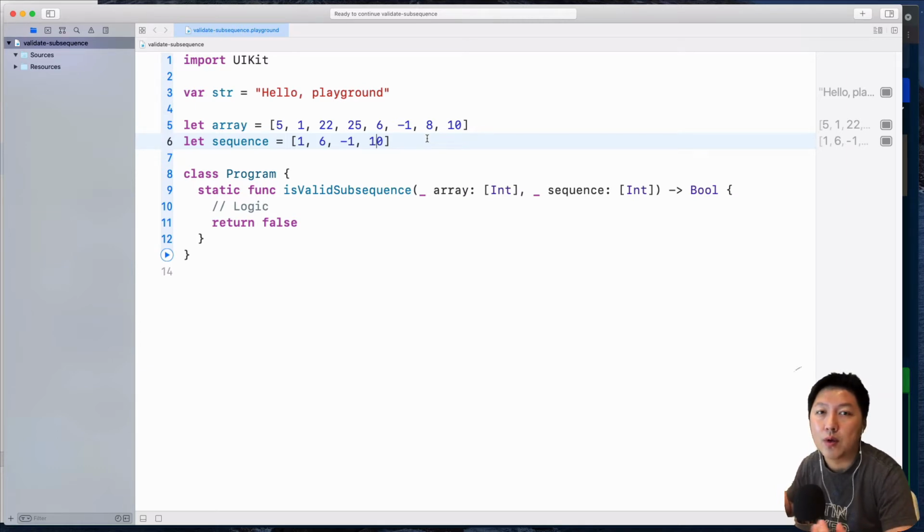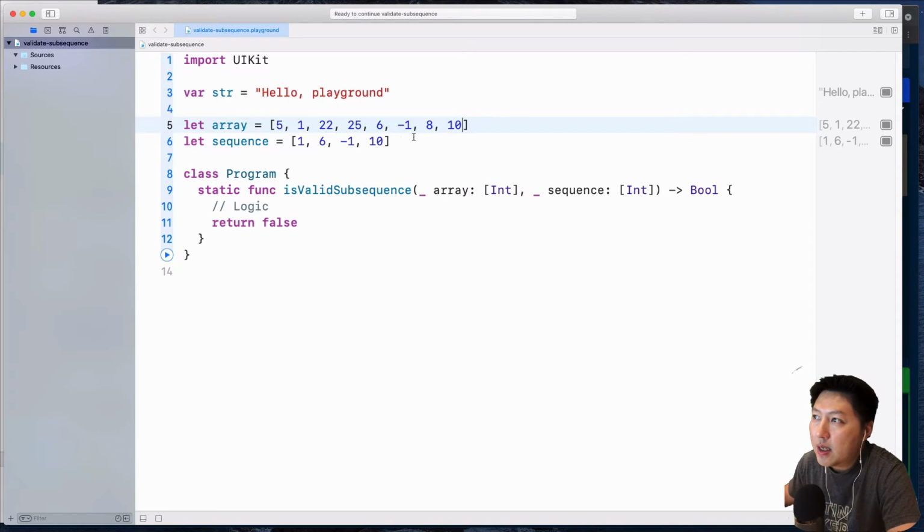Okay, so let me explain to you the high level understanding of the pointer system. Instead of looping through two arrays, we're only technically looping through one array, which is this first array over here. So how do we know if this is a subsequence? Number one, these elements over here must be contained inside this array. That's the first condition, and the second condition is that they must appear in the order of this sequence over here.